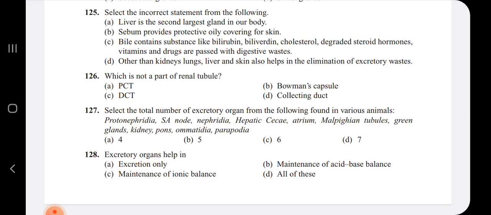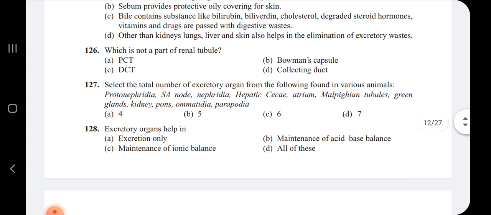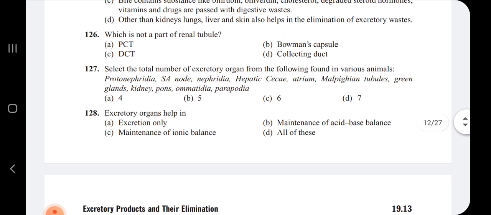Next question: which is not a part of renal tubule? Here are the proximal convoluted tubule, distal convoluted tubule, Bowman's capsule, and the collecting duct. So the renal tubule does not consist of the collecting duct.